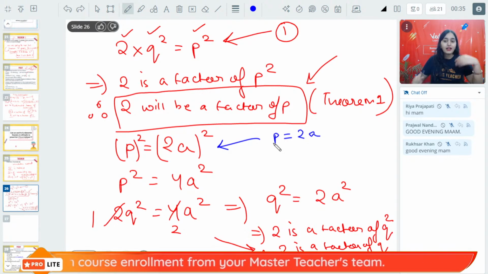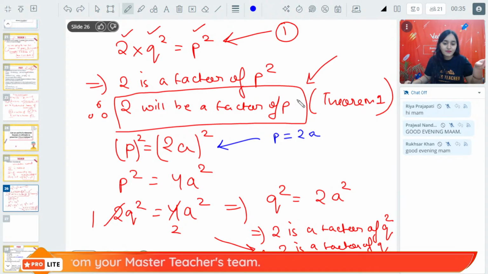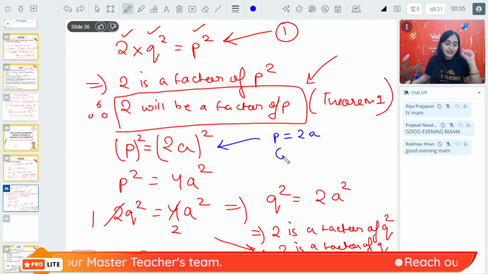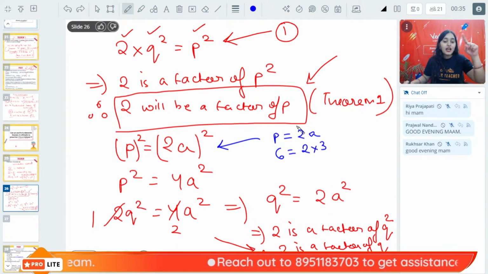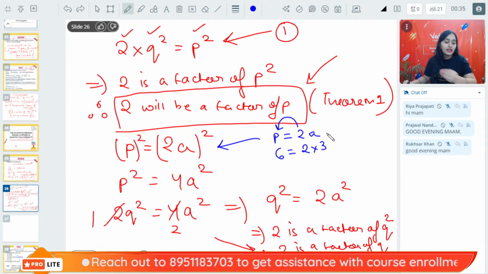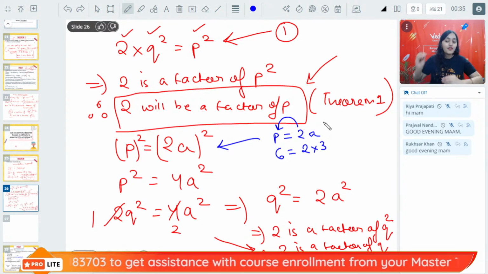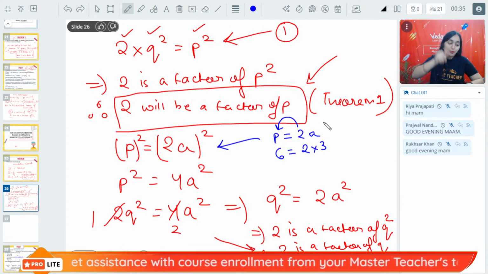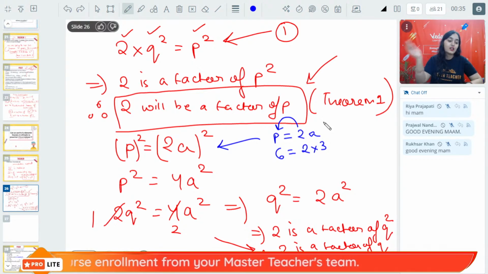Alright, Riya beta, अगर मैं आपको बोलूं Riya, 2 is a factor of 6. Can you write 6 as 2 into 3? Similarly, if 2 is a factor of P, then P can be written as 2 into A. Understood? 6 is a multiple of 2 into 3. Similarly, P is a multiple of 2 into A because 2 is a factor of P.